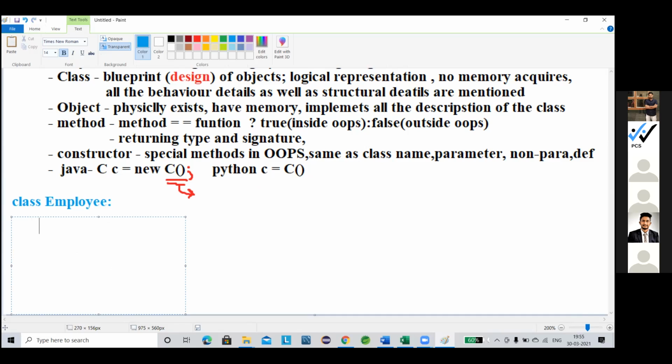Now there are characteristics like inheritance, abstraction, polymorphism and encapsulation that I will come to later. But first we represent that class, because Python is a little bit different from Java and the normal object-oriented concept.